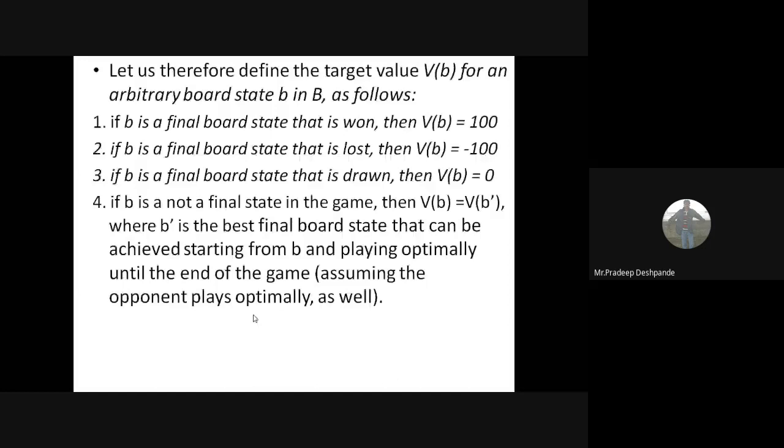If it is the final board state, then 100 is its value. If it is lost, then it is minus 100. If the game is drawn, then V of B is 0. If B is not a final board state in the game, it is in between. Then we have to take the best final board state that can be achieved starting from B. That is the previous move. Based on the previous move, the next move has to be taken.